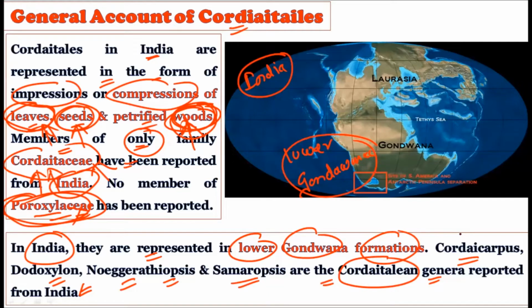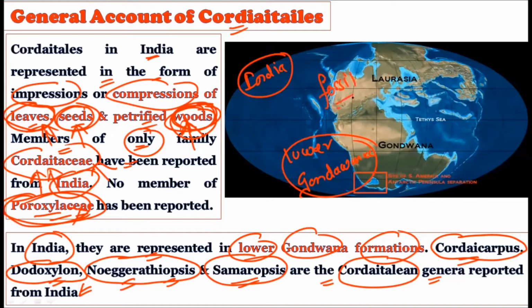Now see, whatever names we are taking here, these names typically show the genus or the parts which were found in India. Every time a fossil is found, for example, if there is one plant and from this one particular plant only the leaves were reported, these particular leaves are given some specific name, for example Cardiocarpus.